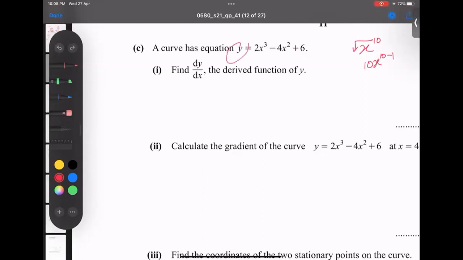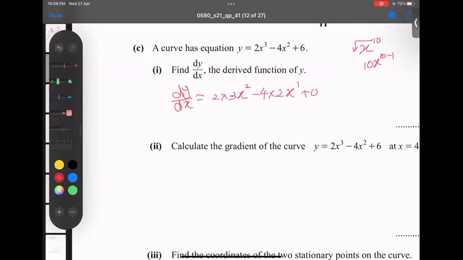So let's start. Differentiating y, the derivative becomes dy over dx. This 3 comes down and multiplies, and the power decreases by one, becoming 2. This 2 comes down with negative 4, and the power goes 1 less. And a lone number gives you 0.